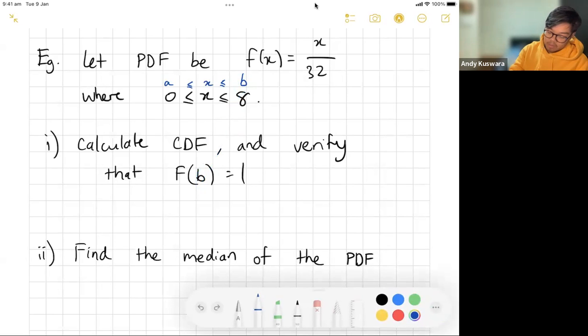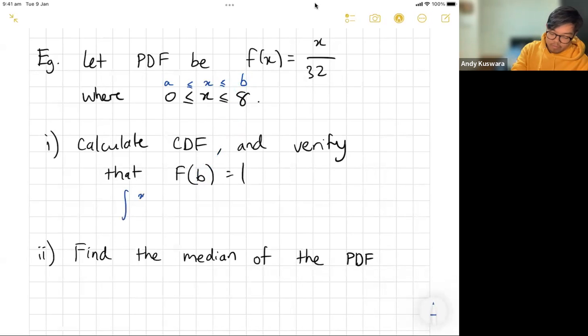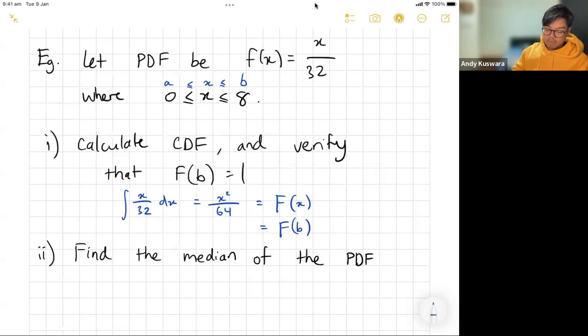First things first, let's integrate x on 32 dx. What does that give me? Well, that gives me x squared on 64 because the 2 comes down to the bottom. And there's my capital F(x). So if I go F(b), which is I substitute 8, that's going to become 8 squared on 64. And it checks out. It just equals 1. So that means we've done our CDF properly.